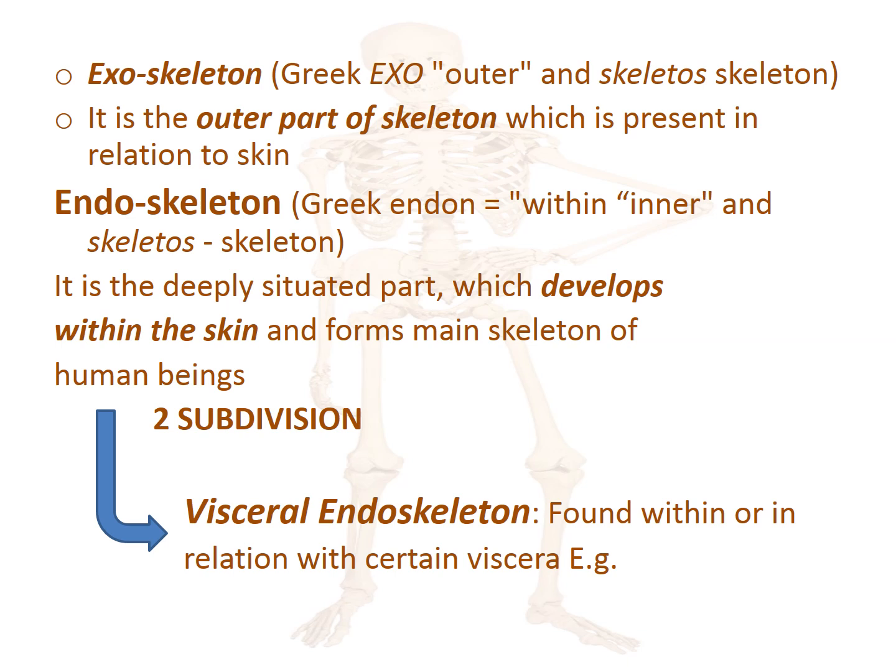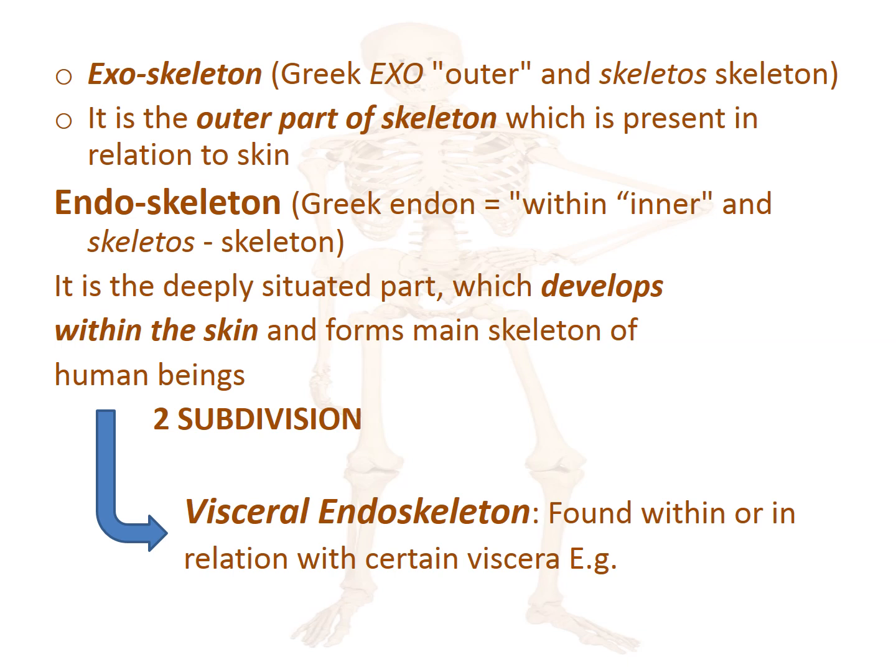Endoskeleton. In Greek, endo means within or inner. It is the deeply situated part which dwells within the skin and forms the main skeleton of human being. There are two subdivisions, visceral endoskeleton and somatic endoskeleton.